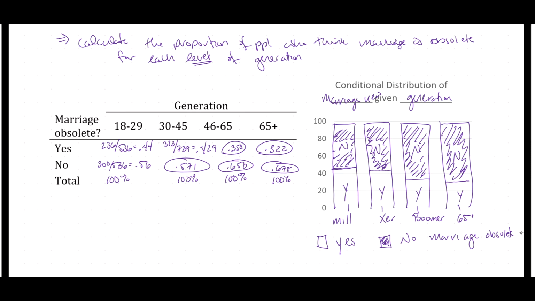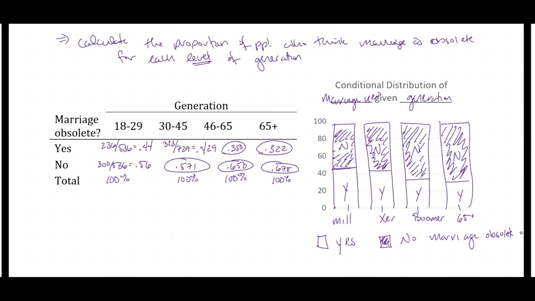So, looking at this plot, we now have kind of a picture of whether there is an association between these two variables, marriage views and generation. What do you think? How would you interpret this plot? Does it look as if there is an association between marriage views and generation? That is, does the probability of believing that marriage is obsolete seem to change as generation changes?